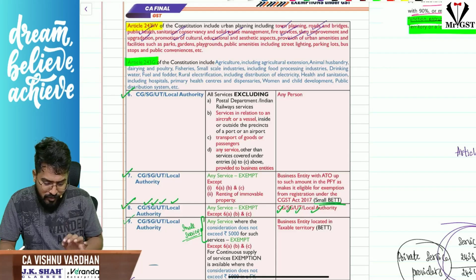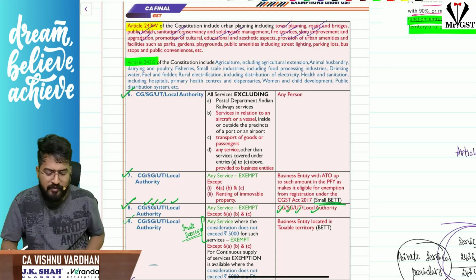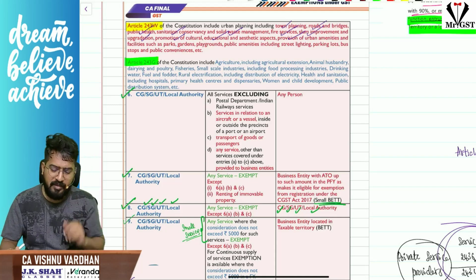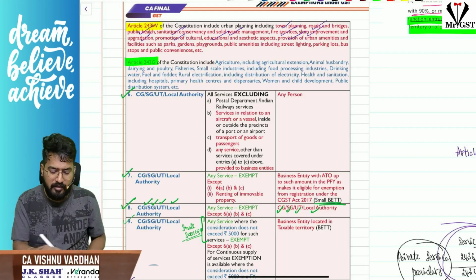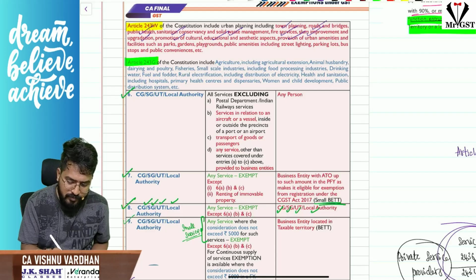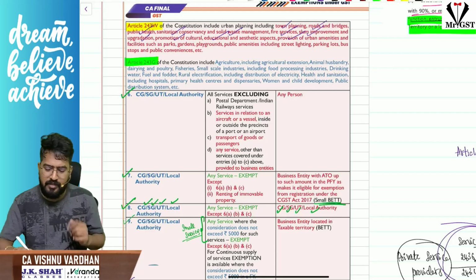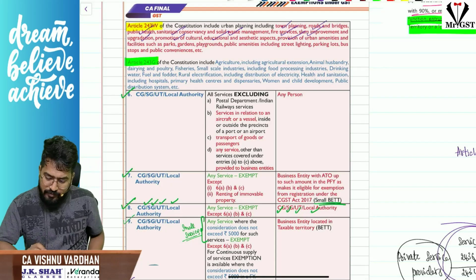Now please understand, before going into the discussion, I give the meaning of government authority and government entity. Governmental authority is nothing but set up by act in parliament or assembly or established by any government, where 90% or more, greater than or equal to 90% of stake is with government.